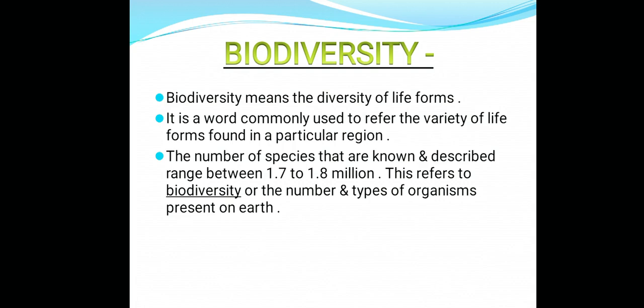Think that on the earth, 1.7 to 1.8 million different organisms are present. This is known as biodiversity.